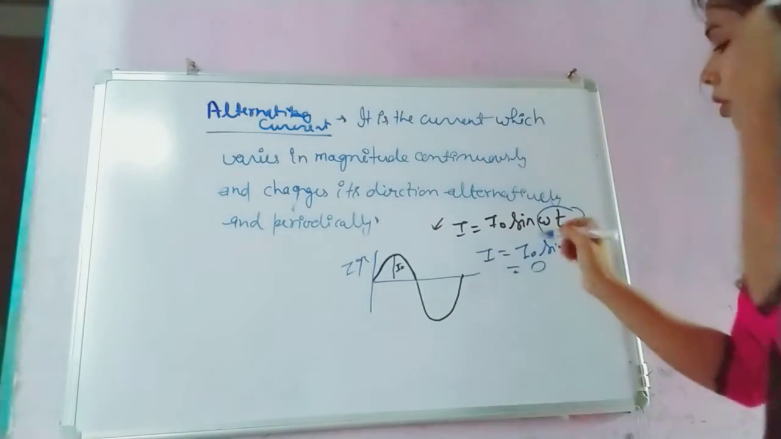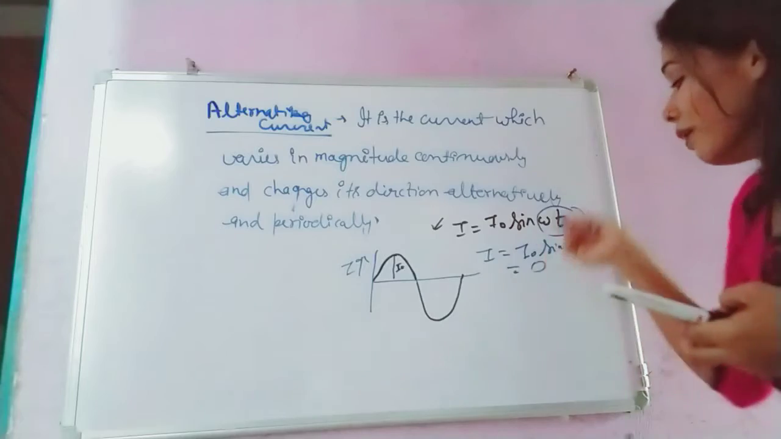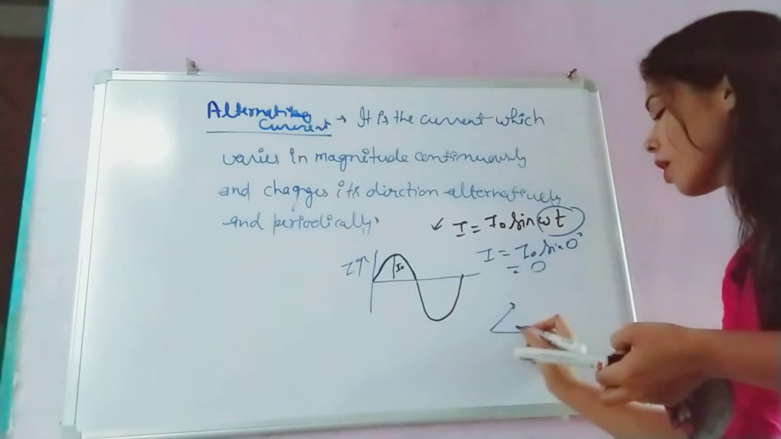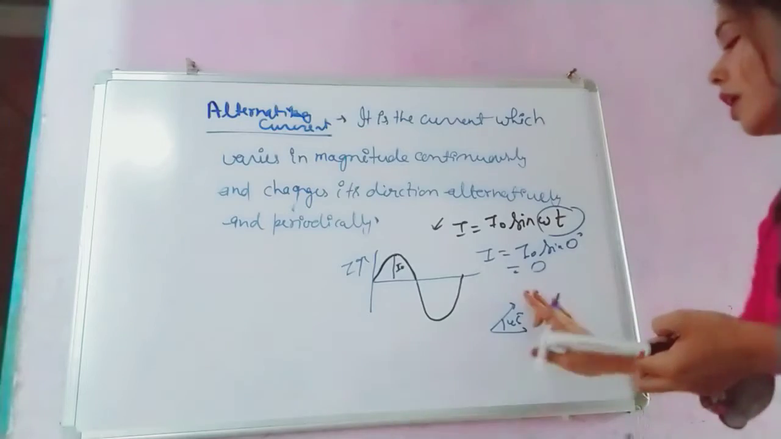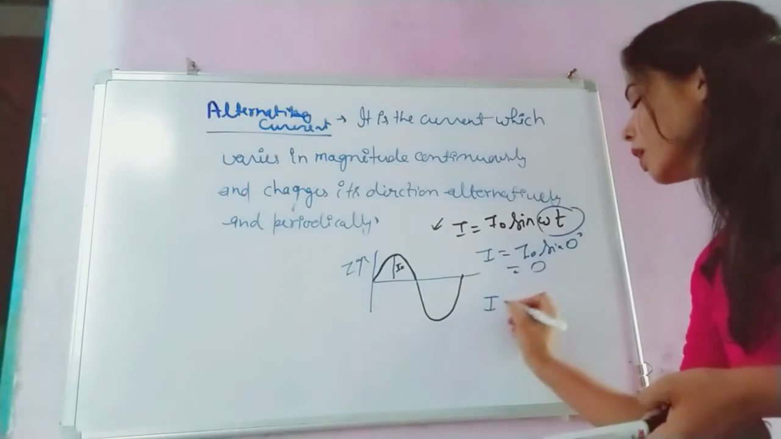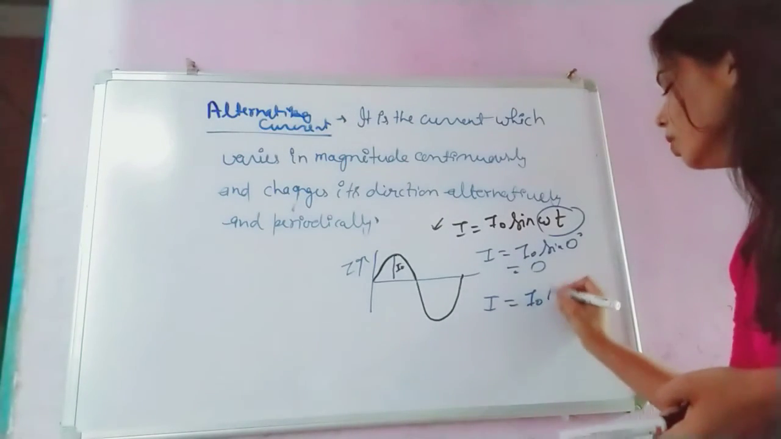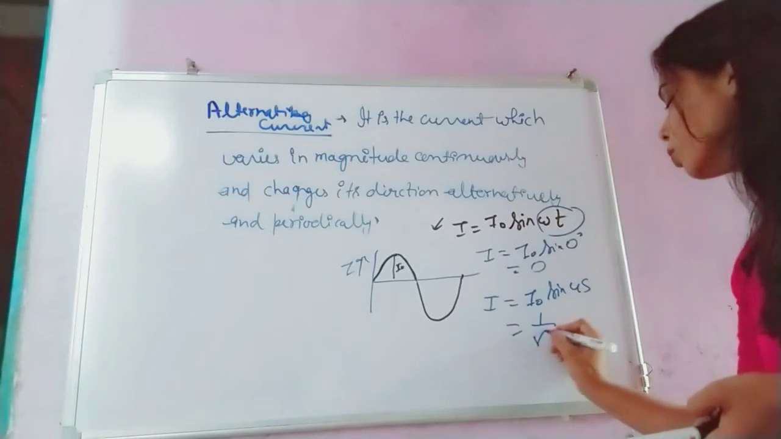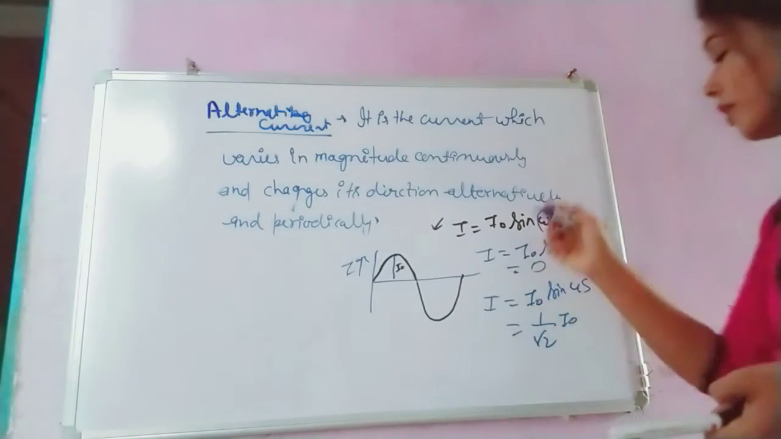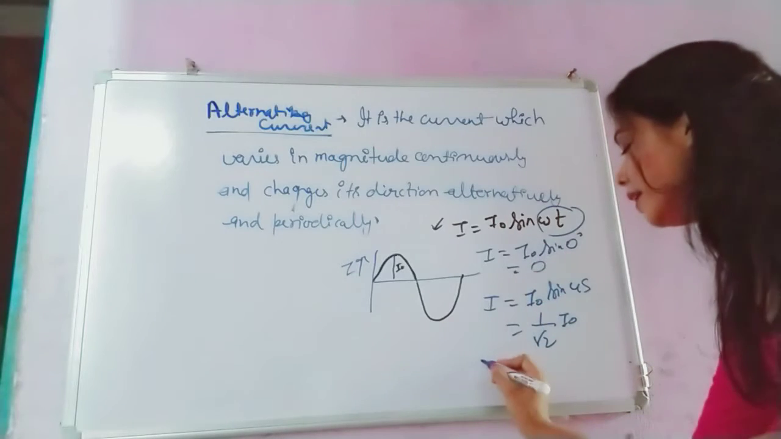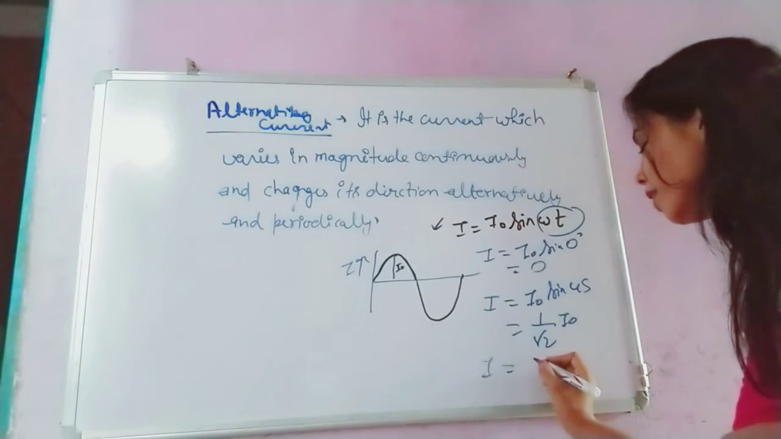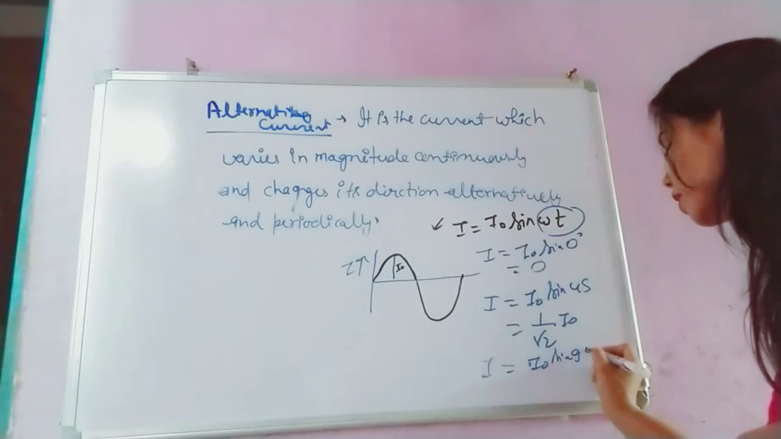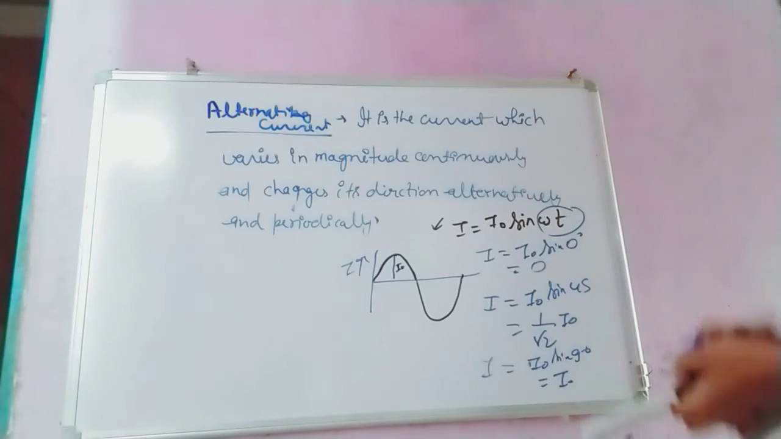So I equals I0 sine omega t. Suppose the coil is rotated at an angle of 45 degrees with the magnetic field. Then what would be the expression for current? The current is I equals I0 sine 45 degrees. Now how much current did you get? 1 by root 2 times I0. Now if the coil is rotated to 90 degrees, then you will get I0 sine 90 degrees. It means I0, its maximum value.